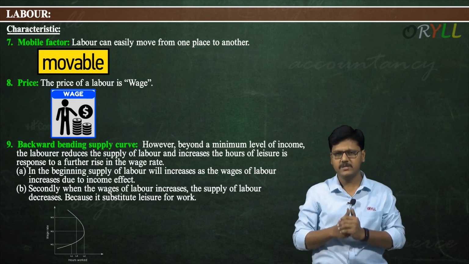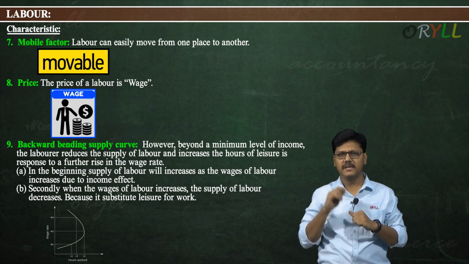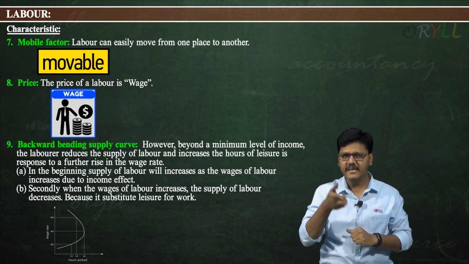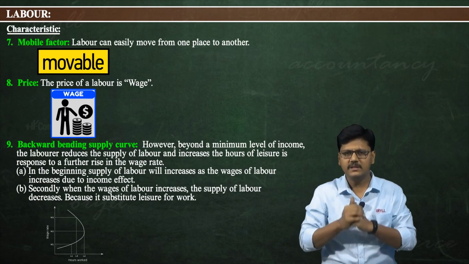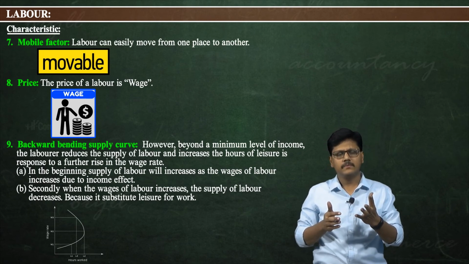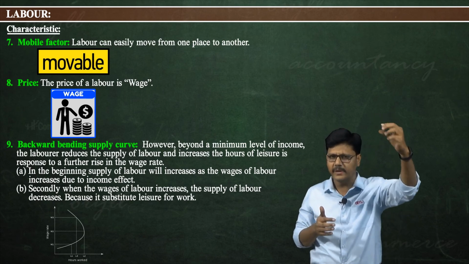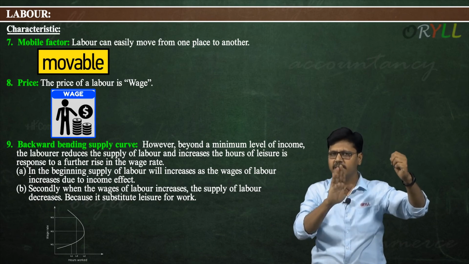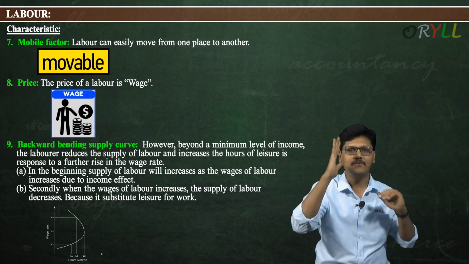Why is it so? Because beyond a minimum level of income, the laborer reduces the supply of labor and increases the hours of leisure in response to a further rise in the wage rate. It means when a person reaches some extent of wage rate, after that laborers will not be interested to work further, even though more wage is offered.